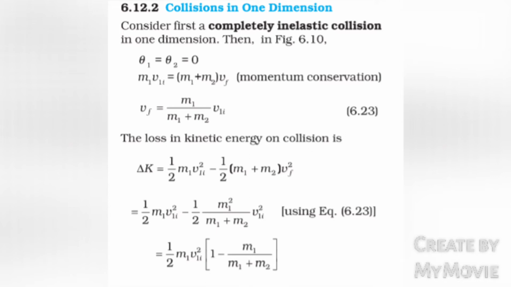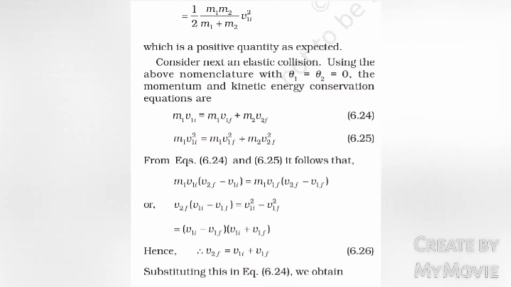The loss in kinetic energy on collision is delta K equals half m1 v1I squared minus half (m1 plus m2) into vf squared, which equals half m1 v1I squared minus half m1 squared by (m1 plus m2) into v1I squared, using equation 6.23, equals half m1 into v1I squared into (1 minus m1 by (m1 plus m2)), equals half into m1 m2 by (m1 plus m2) into v1I squared, which is a positive quantity as expected. Consider next an elastic collision.